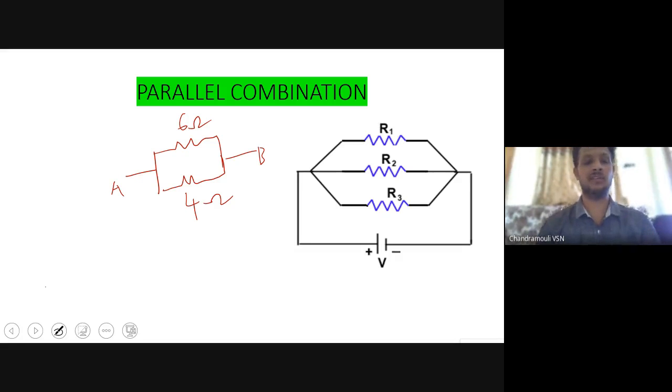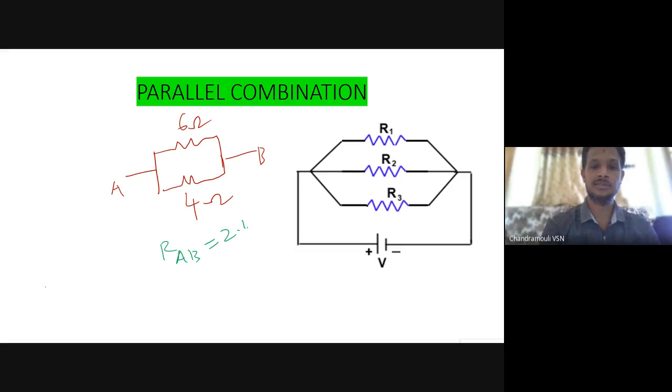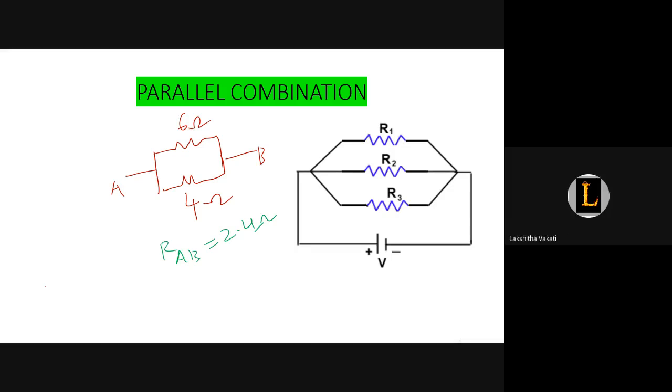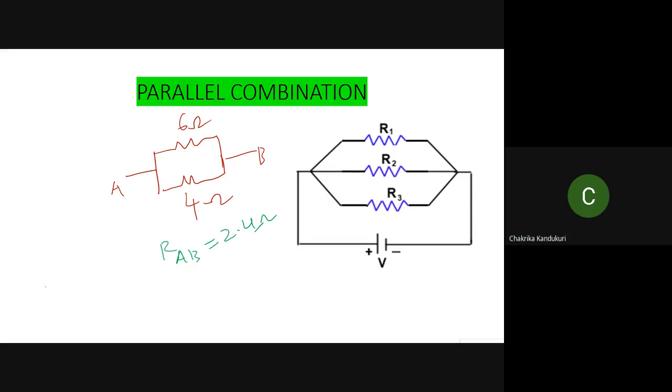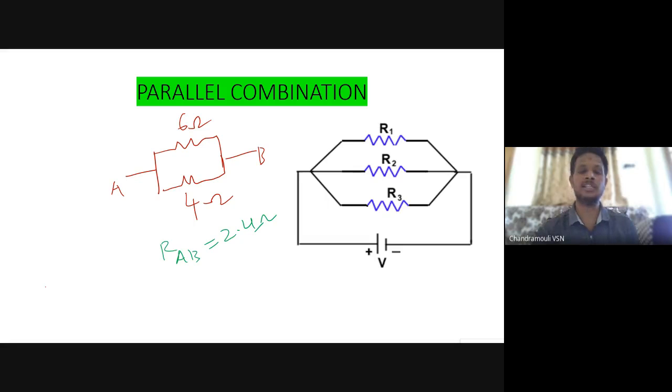What is the effective resistance? 2.4. Very good. How did you get that? 6 into 4 by 6 plus 4. 6 fours are 24, and 6 plus 4 is 10. So 24 by 10 is 2.4.